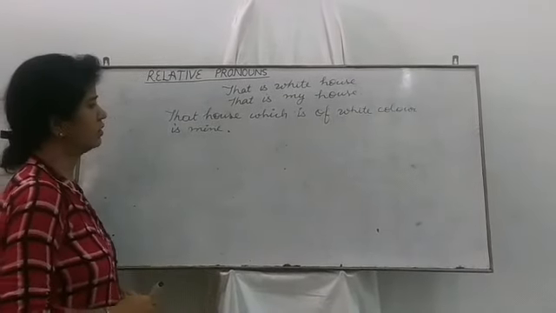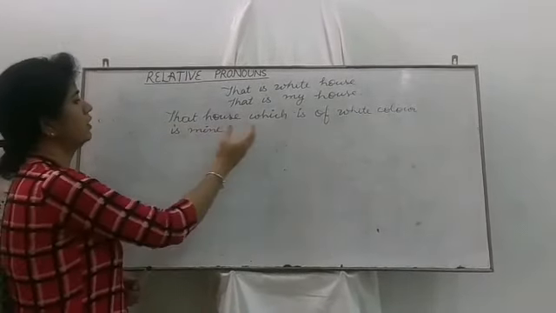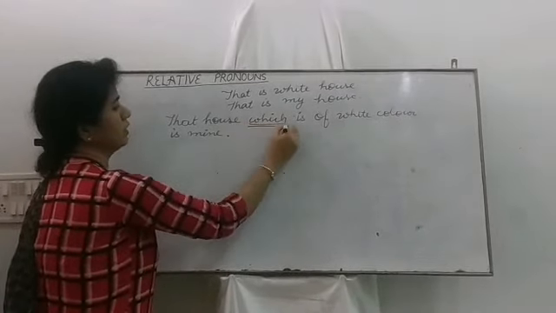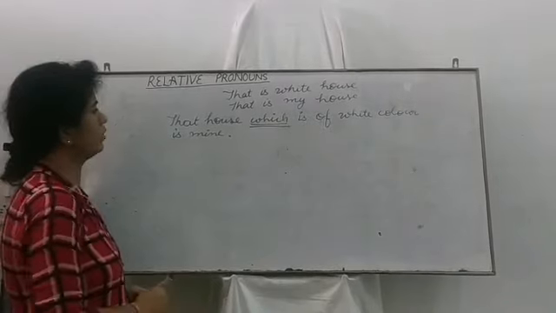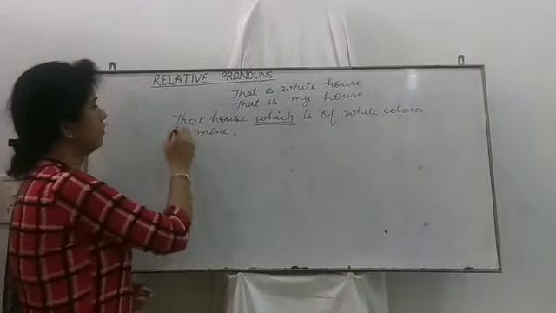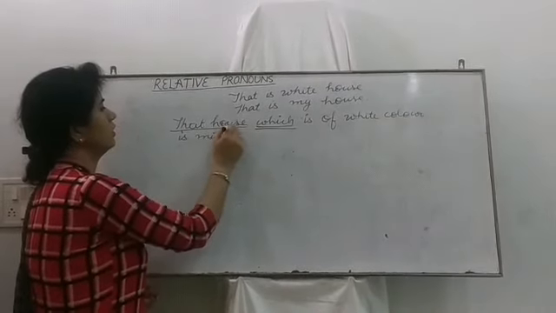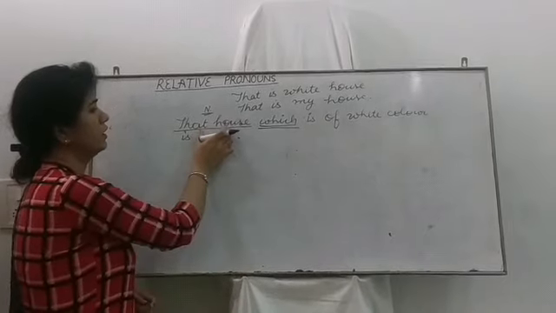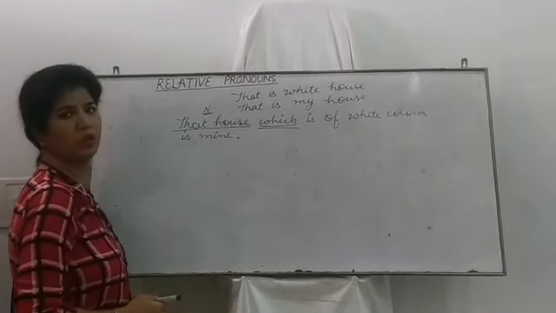So what do you assume? That by using which, a relative pronoun here, we have joined these two sentences and referred to the noun here. What is the quality of that house?